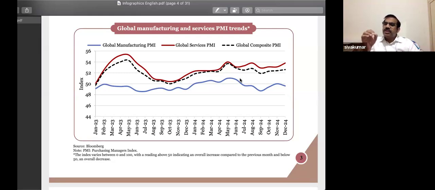So basically, the Purchasing Manager Index helps in understanding the perception of the private sector. I mean, is the private sector optimistic towards the future, or are they becoming pessimistic? What are their expectations for the coming financial years?